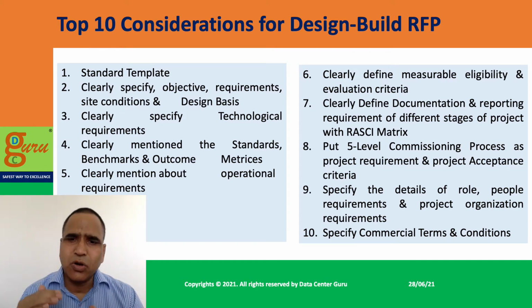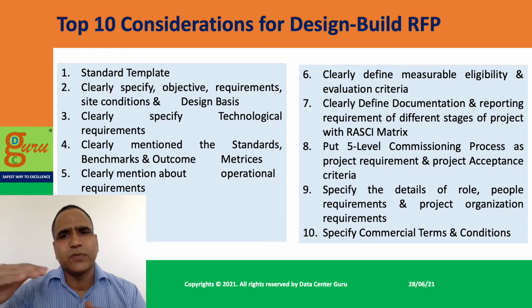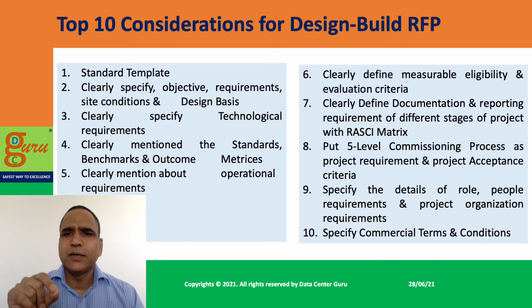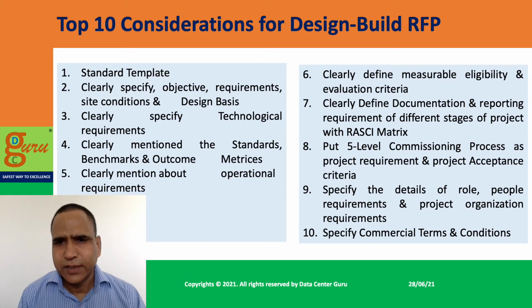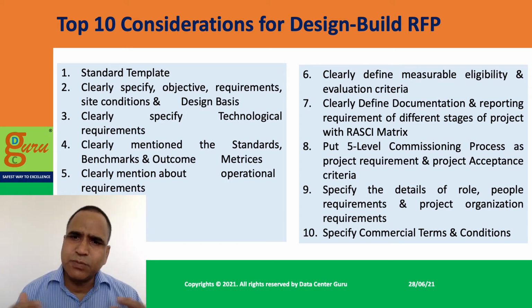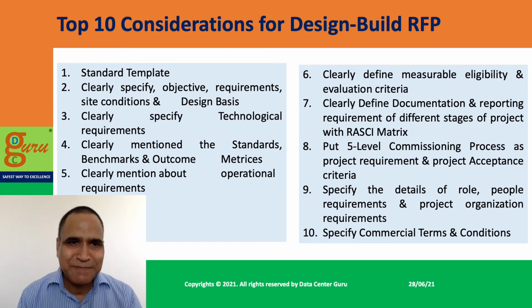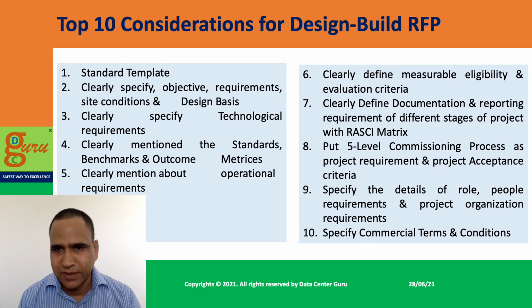So that also covers a lot of things which you may not have to get into the details of. Like, if you specify that you need a tier 3 data center, tier 3 has specific requirements, and you don't have to list out everything to take care of it, right? Then 5, they clearly mention operational requirements.